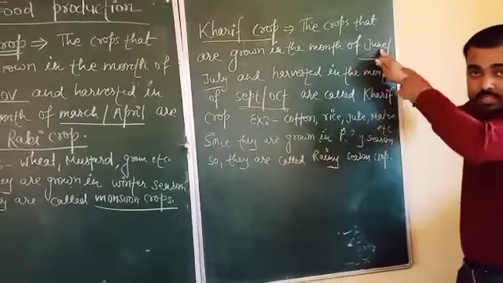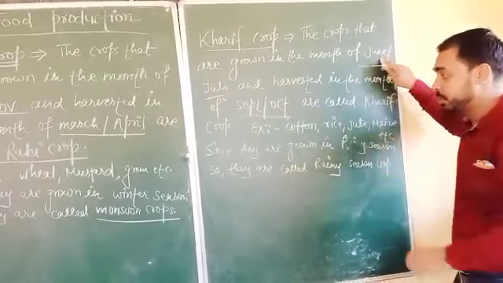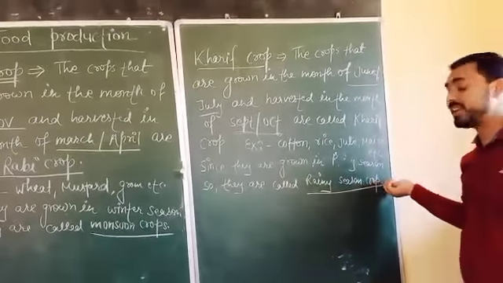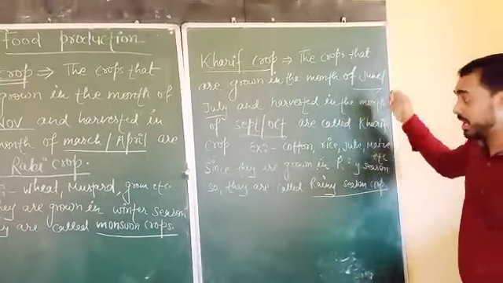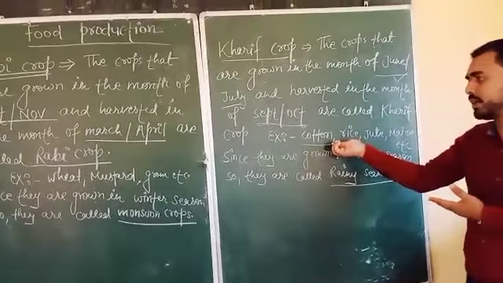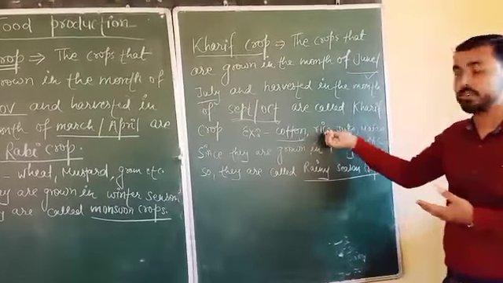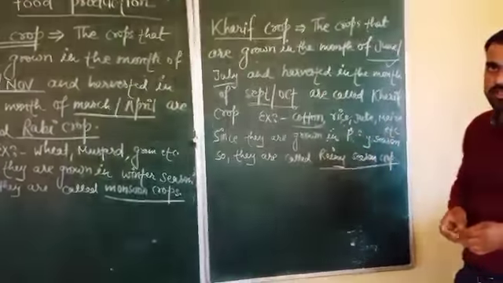So you are growing these crops in the rainy season and harvesting in September and October. Because of it, they are also known as rainy season crops. The examples are already given, some of them: cotton, rice, jute and maize, and many more examples can be written.